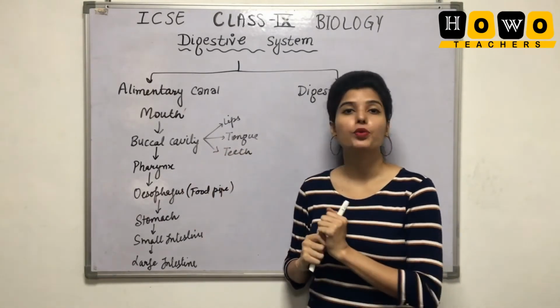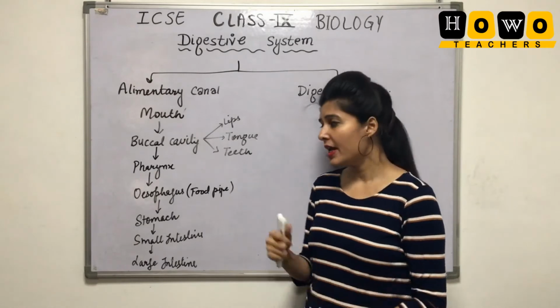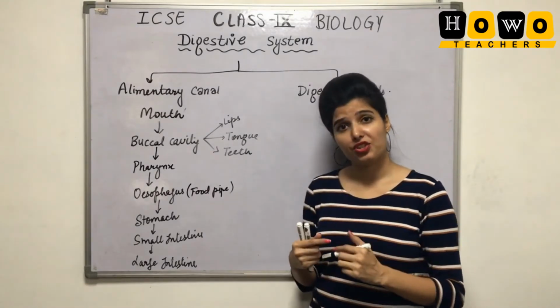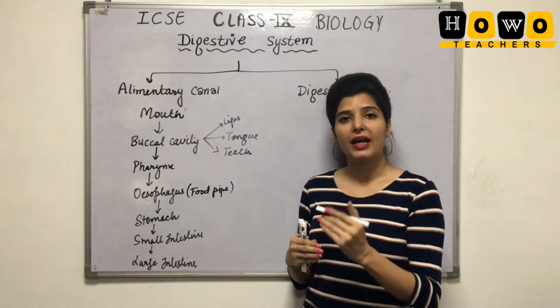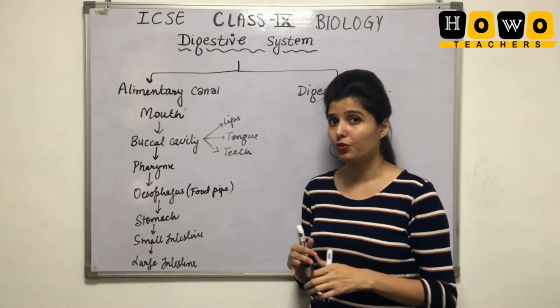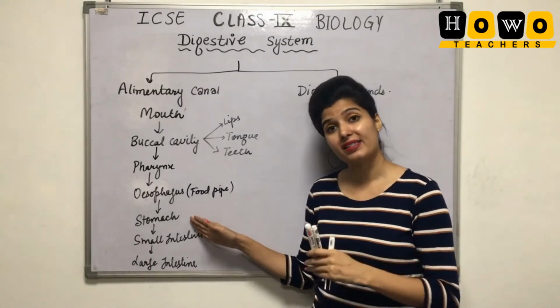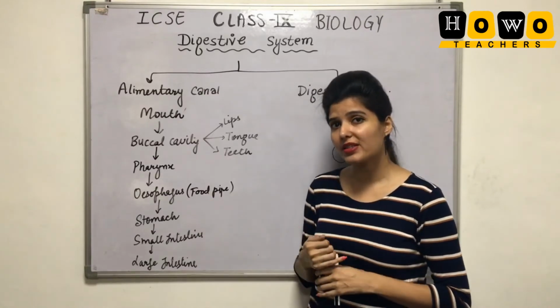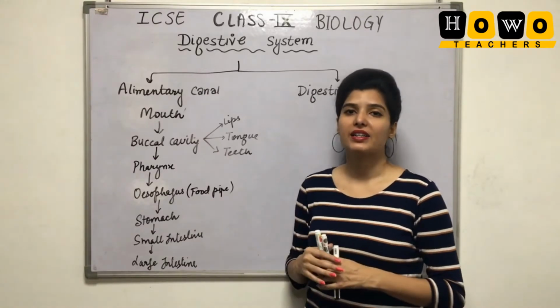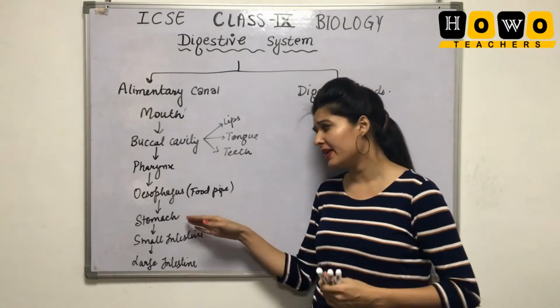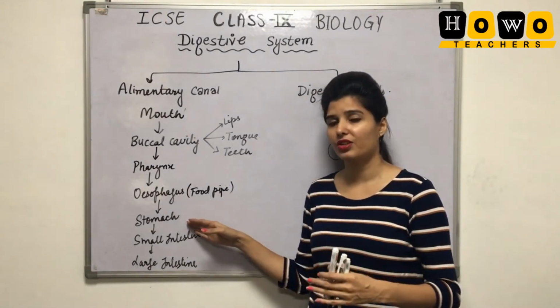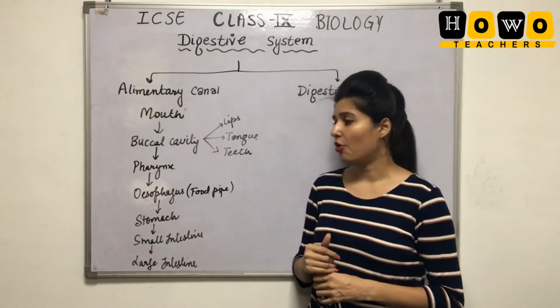The stomach is one of the most important organs in our body that helps in the digestion of the food. The stomach has a very low pH, that is a pH of 2. It means it has an acidic environment. And which acid is present in the stomach? The acid that is present is hydrochloric acid, HCl. Along with that, many digestive juices are also there that help in the breaking down of food.